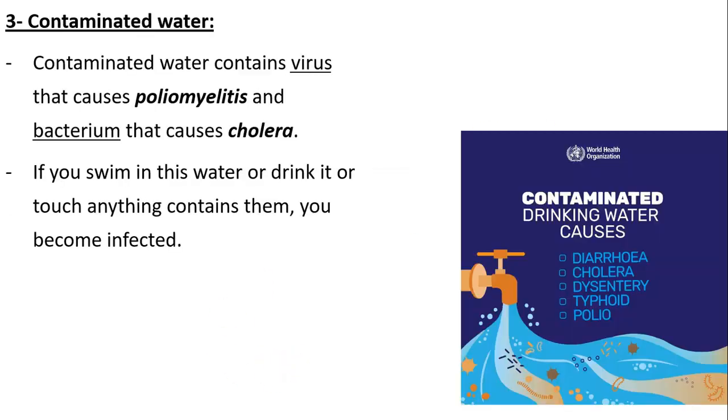Also, we have contaminated water. This is another way of the spread of diseases, indirect spreading. Contaminated water contains poliomyelitis virus or cholera bacteria. These are some of the examples of the pathogens that can be present in contaminated water. So make sure you do not swim in contaminated water, you do not drink contaminated water, don't even use it for washing your food or vegetables.